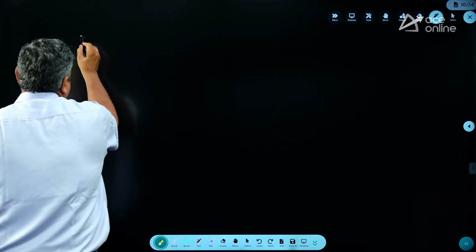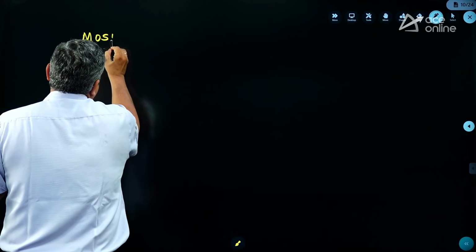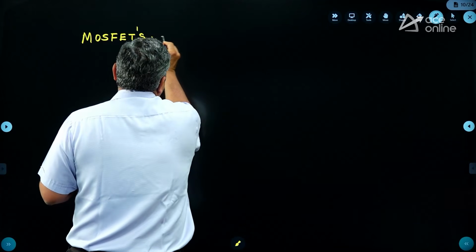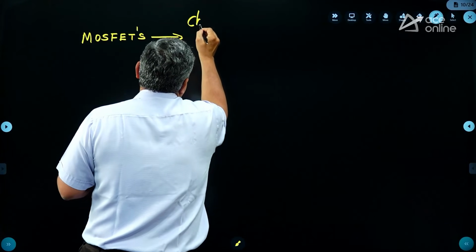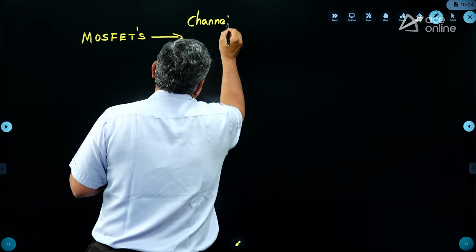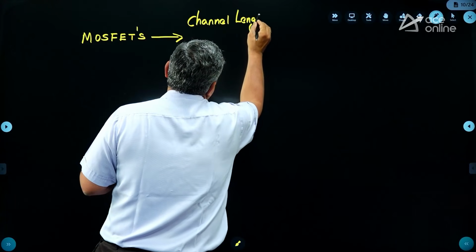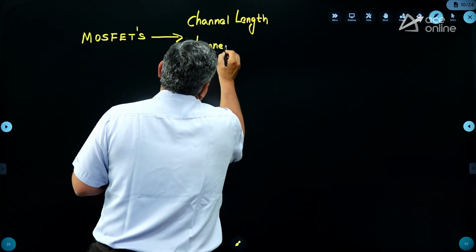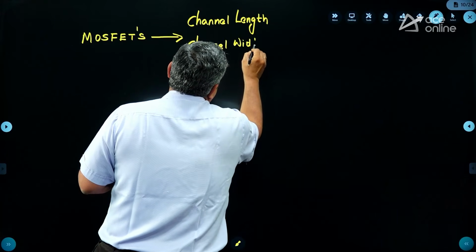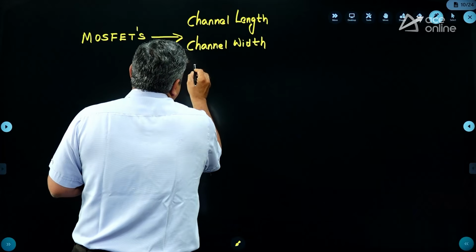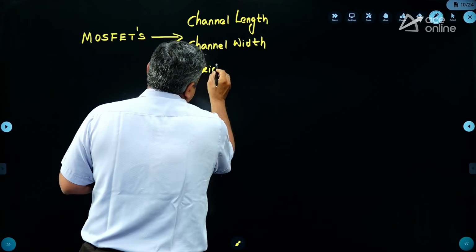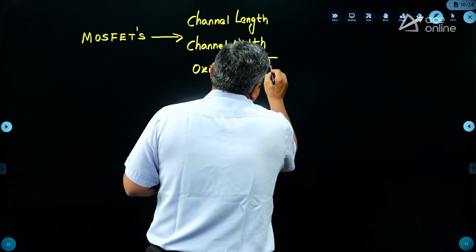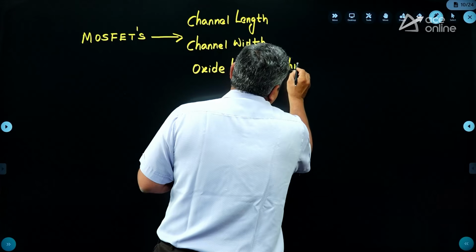It's very simple. Just try to understand. So, when you take a metal oxide semiconductor field effect transistor, what are the design parameters that you will have? Most of the times you will study about channel length, you will study about channel width, and you will study about oxide layer thickness, semiconductor oxide layer thickness, or parameters related with the oxide layer.